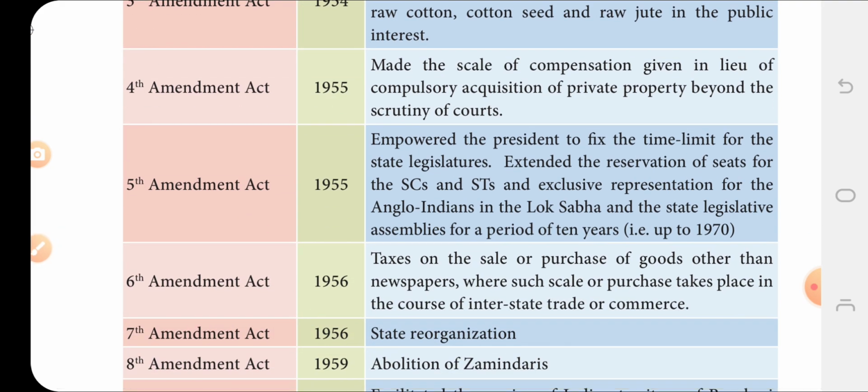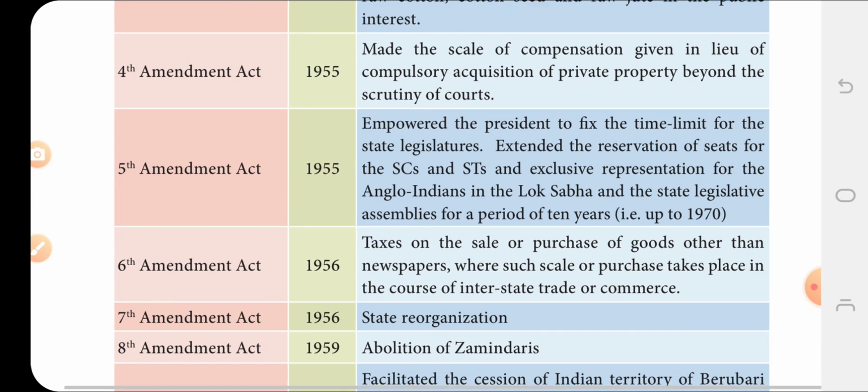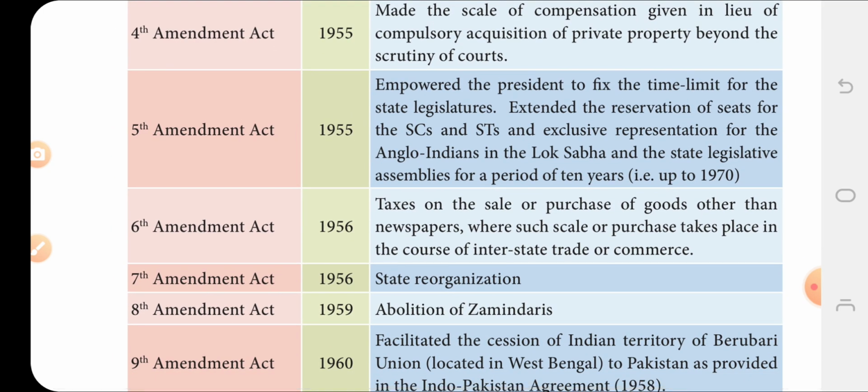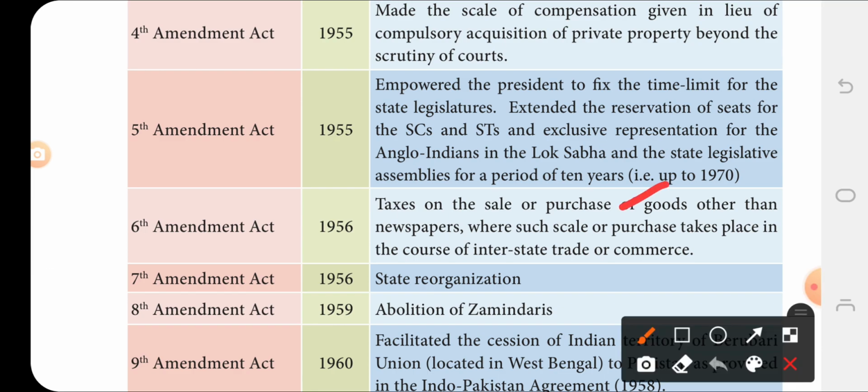The Fifth Amendment Act was in 1955. The reservation of seats for SCs and STs was extended, and the seats for Anglo-Indians in Lok Sabha. And another one is that the legislative assembly's period was extended up to 10 years.